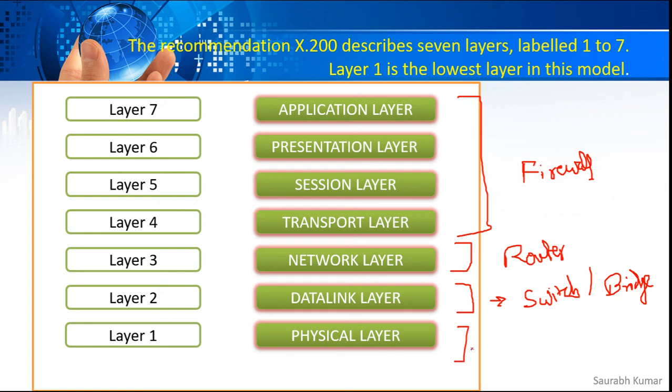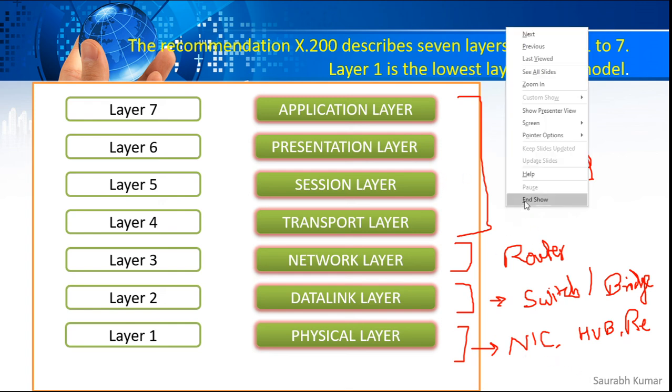And then when we talk about the physical layer, we have the NIC of your computer. We have the hub. This device also works at the physical layer. And then we have the repeater. So these are the devices that work at each layer.